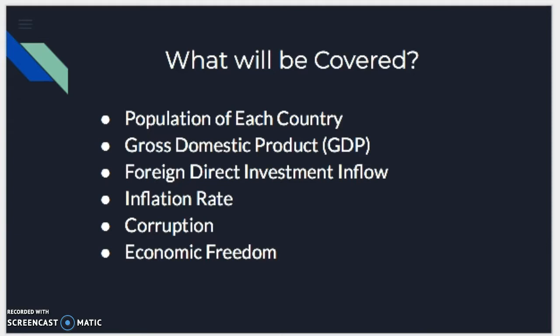We will cover the inflation rate, which is a measurement of inflation or the rate of increase of a price index. We will cover the corruption, which is the crime of giving or receiving money, gifts, a better job, etc., in exchange for doing something dishonest or illegal. The corruption scale ranges from 0 to 100, with 0 being very corrupt to 100 being not corrupt at all. We will also cover economic freedom, which is the ability of people in a society to take economic actions. The countries are ranked from top to bottom in reference to economic freedom.